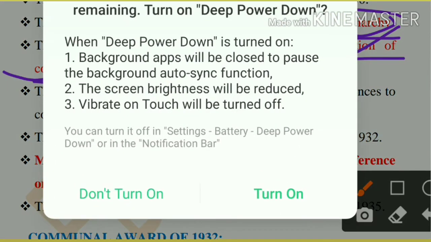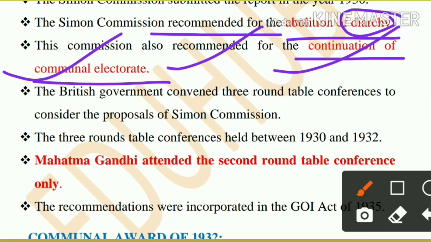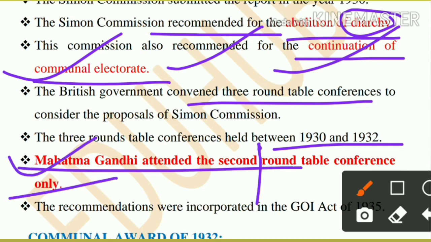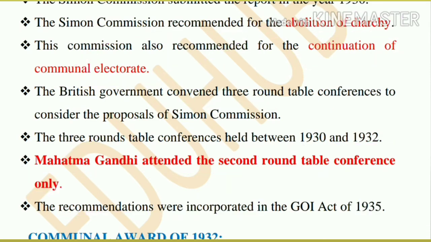And the British government after that called three Round Table Conferences, from 1930 to 32, in which only the second Round Table Conference was attended by the Indian National Congress, by Mahatma Gandhi. The Simon Commission recommendations were incorporated in the Government of India Act of 1935.